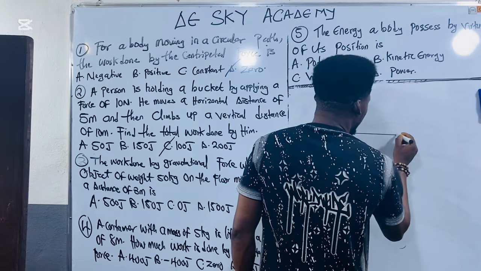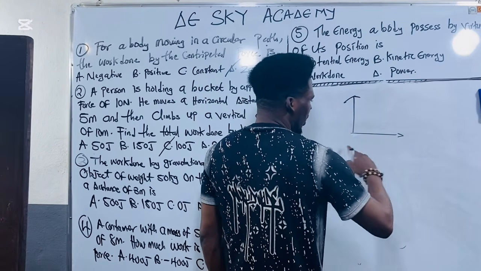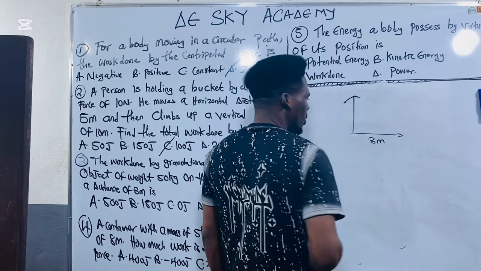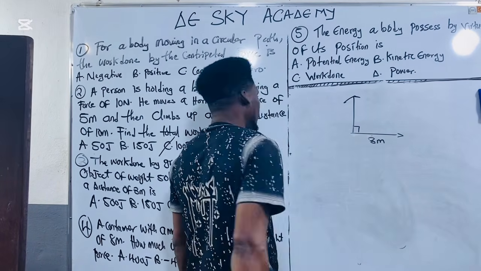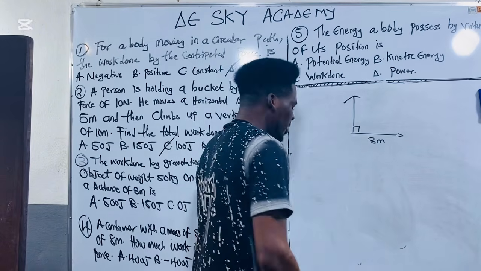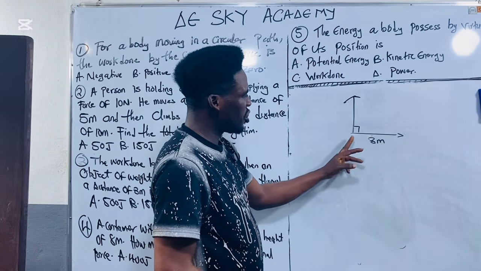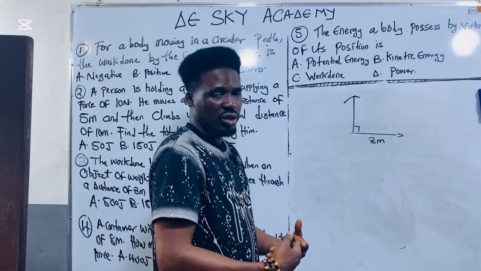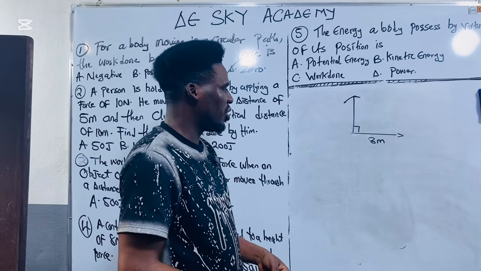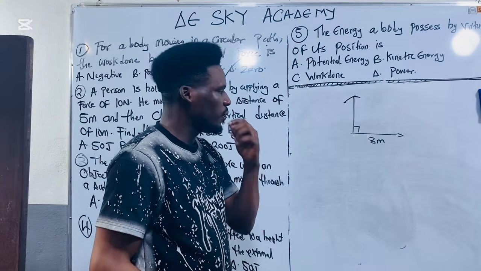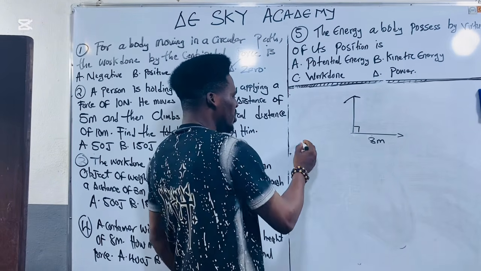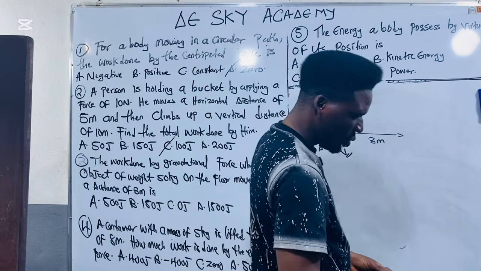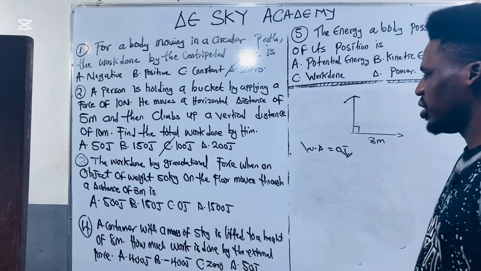So that means this body is actually moving through the horizontal plane of 3 meters. Of course, remember this is 90 degrees. Why is it 90 degrees? You discover that the gravitational force and the distance moved by the body are perpendicular to each other. And I've taught you, if they're perpendicular to each other, that means the angle between them is 90. And if the angle between them is 90, that means the work done here is said to be 0 joules.